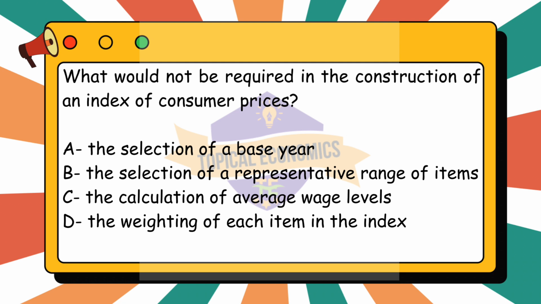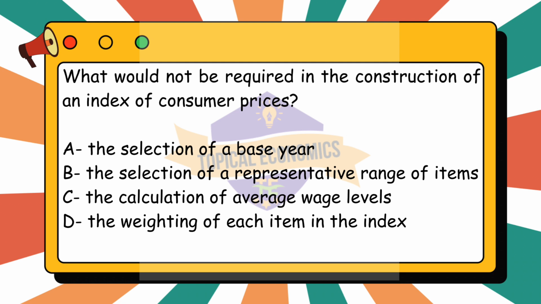A. The selection of a base year. B. The selection of a representative range of items. C. The calculation of average wage levels. D. The weighting of each item in the index. This question is from year 2020 May-June version 1 paper.